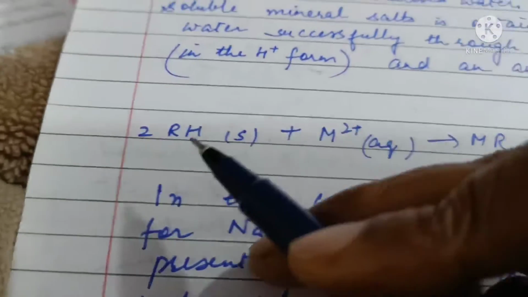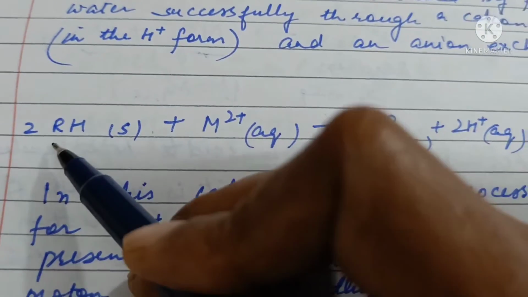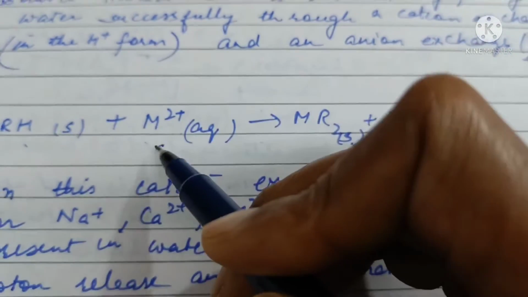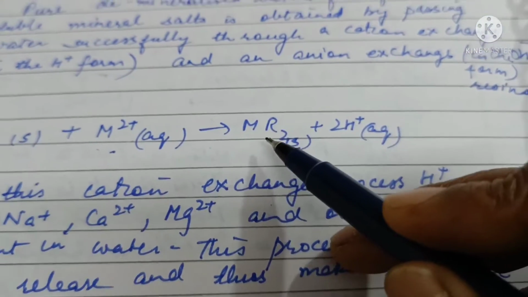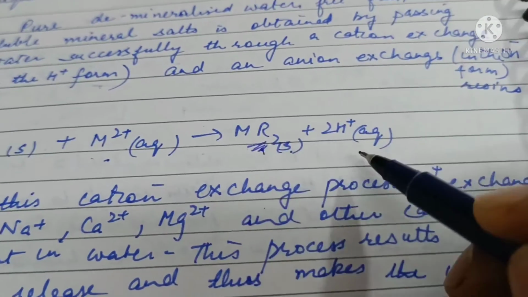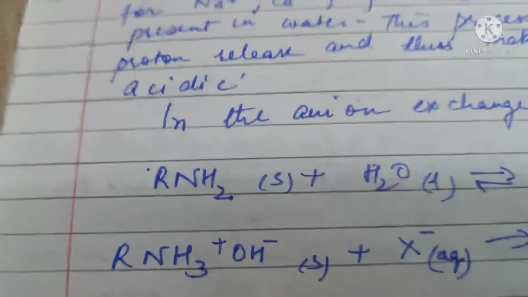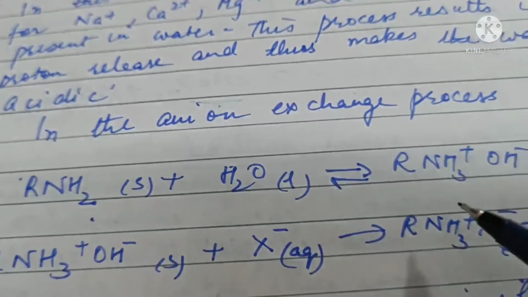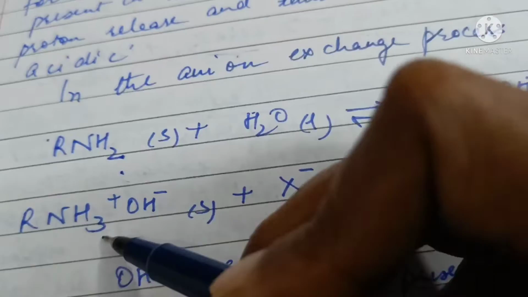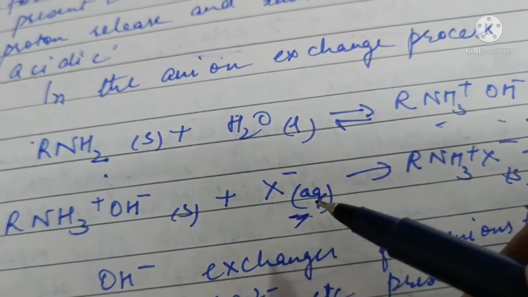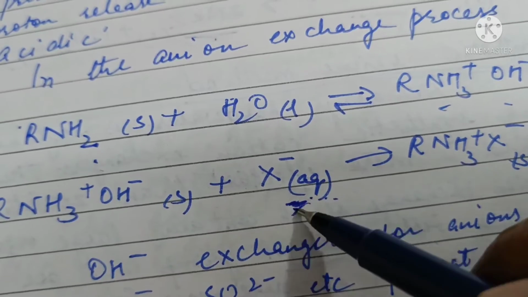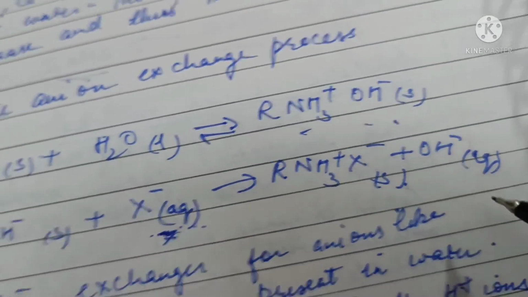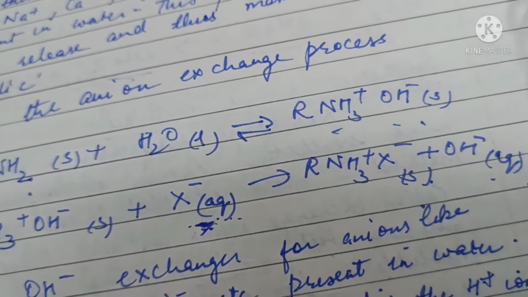The reactions are in the cation exchanger. This is the resin, and the metal ions, calcium or magnesium ions, will be exchanged to get incorporated into the resin, and H plus goes into water. Similarly, in the anion exchange resin, it will exchange the hardness causing anionic ions with OH negative ions. So OH negative will come into water.